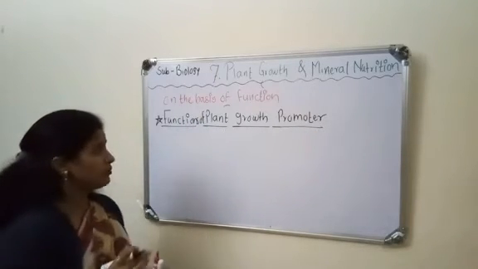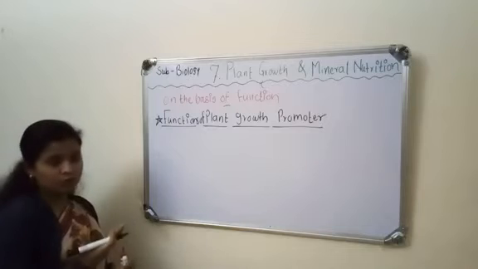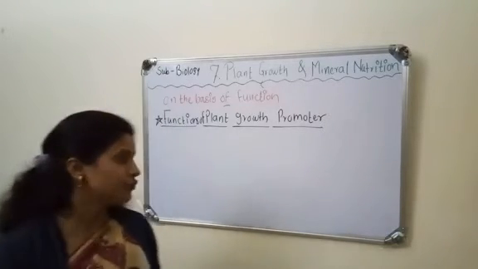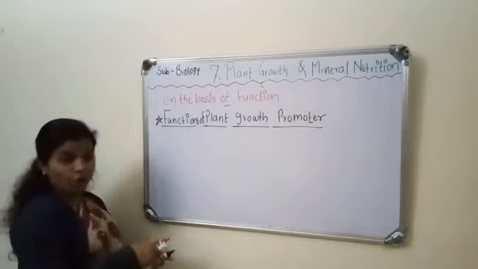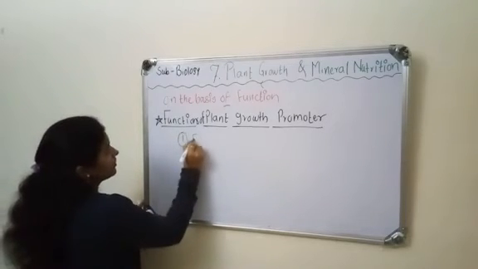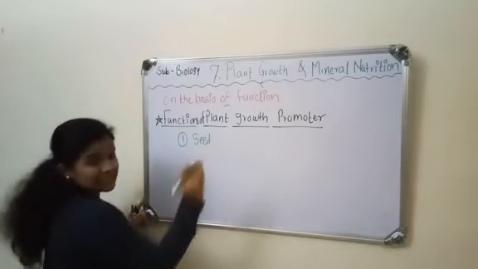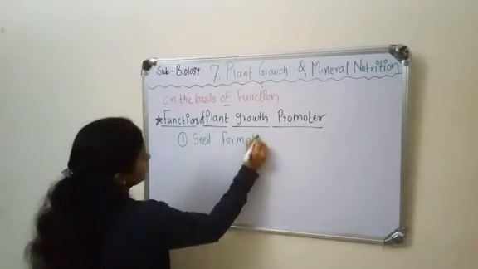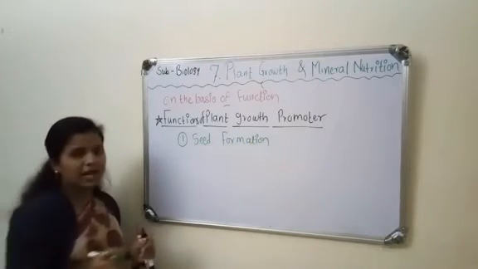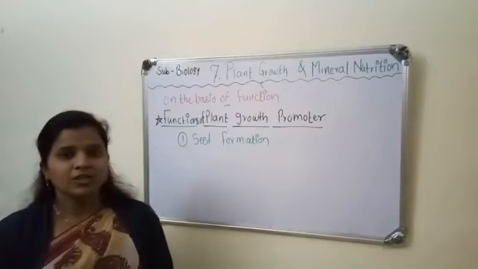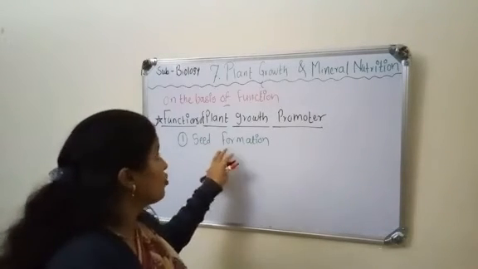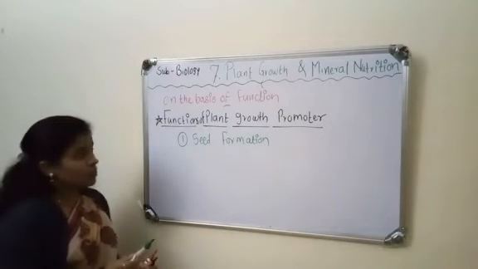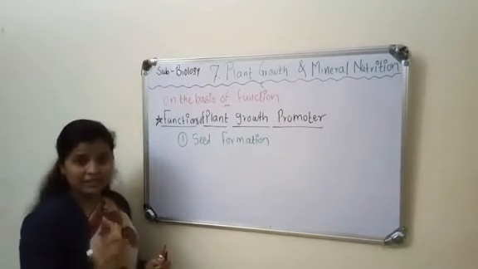Some functions performed by the plant growth promoter help in the growth of the plant. First is seed formation. Without plant growth promoter, seed cannot form in the plant.